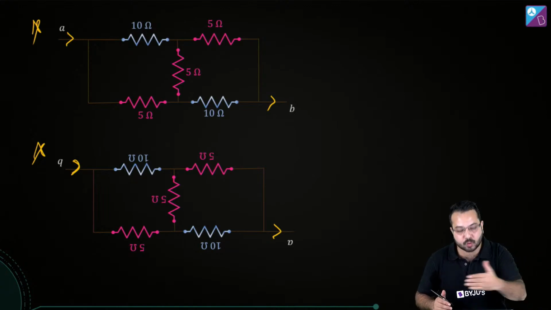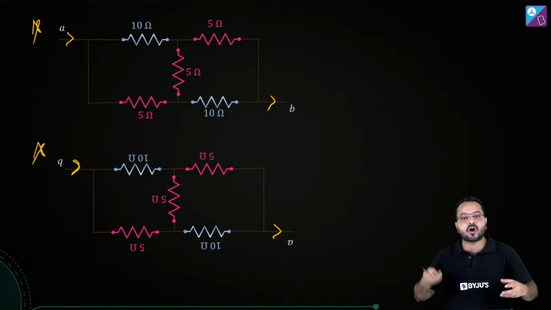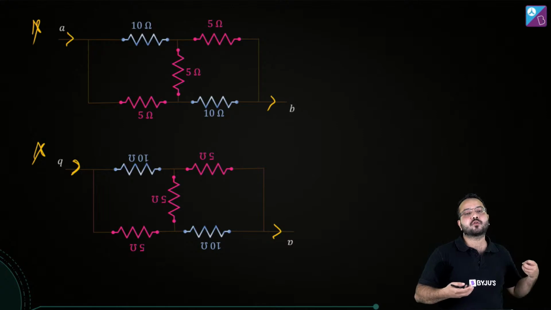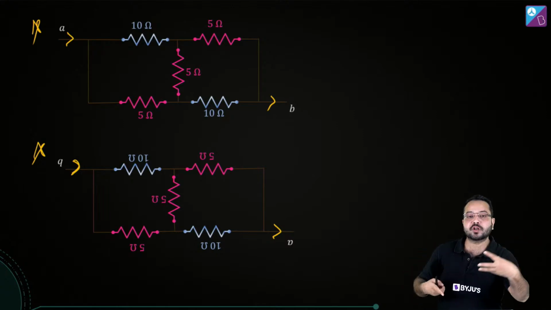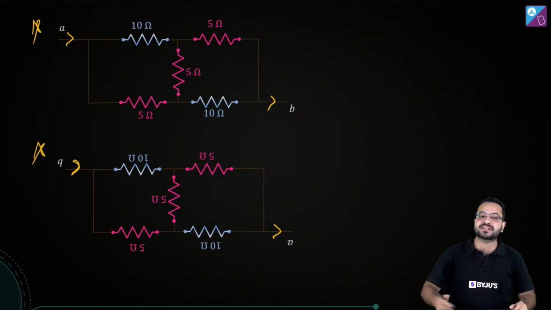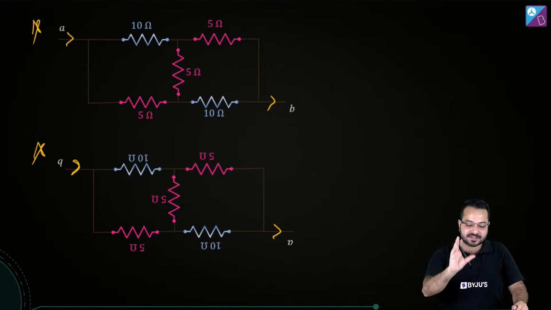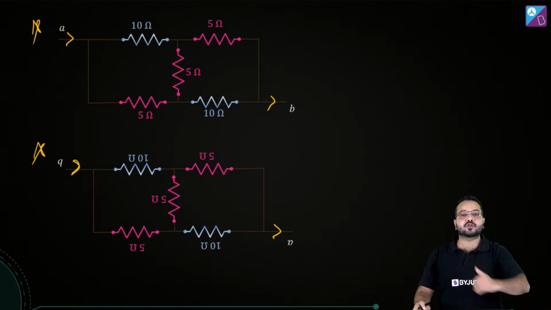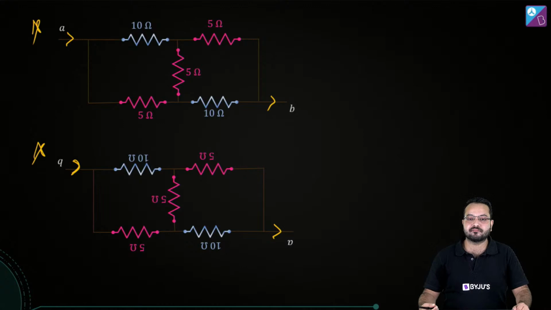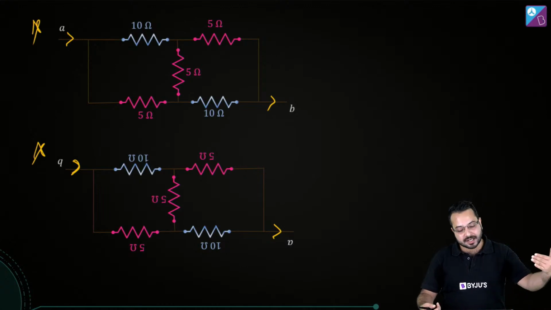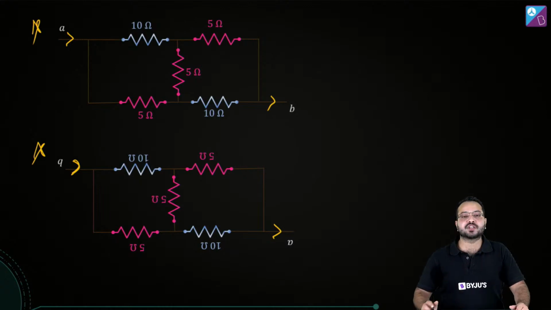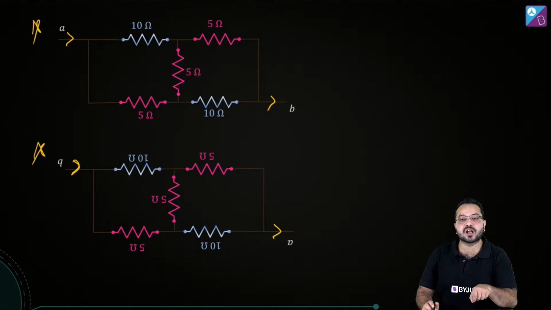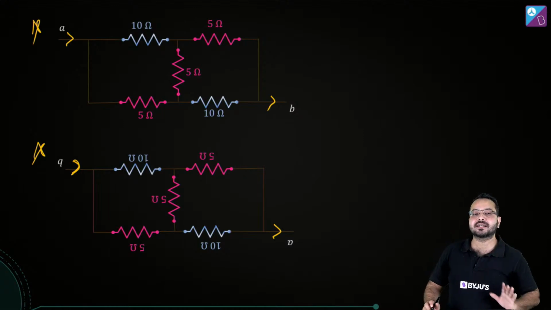So if I send it through A and collect it out of B, or I send it through B and collect it out of A, the distribution of current in each branch is going to be exactly same. Can you appreciate that? I'm going to say that again. If you send current through A and collect it out of B, or send current through B and collect it out of A, in both situations, the current in various branches is going to be exactly the same. Do you agree?